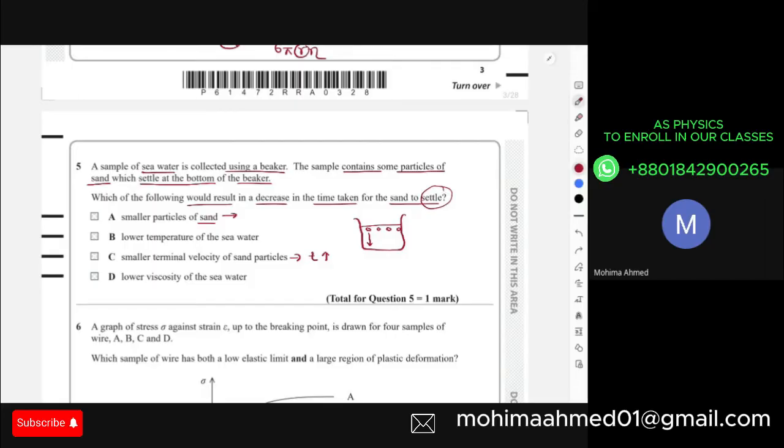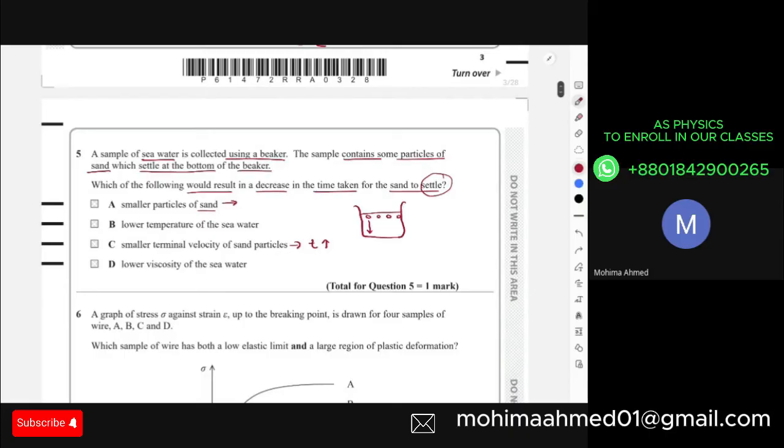Other than that, it also says lower temperature of the seawater. Lower temperature doesn't actually directly affect the flow of the sand particles inside any fluid, but lower viscosity of the seawater would result in a decrease in the time taken for the sand to settle. Lower viscosity means what? The entire liquid is now less thick, right?